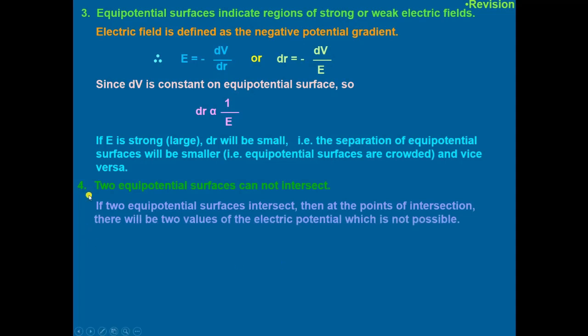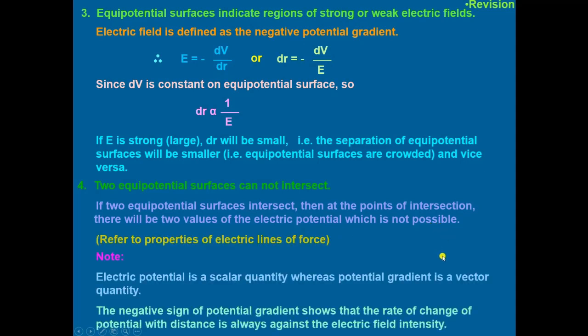One of the important properties of equipotential surface is that two equipotential surfaces cannot intersect. If two equipotential surfaces intersect, then at the point of intersection there will be two values of the electric potential, which is not possible. Okay.